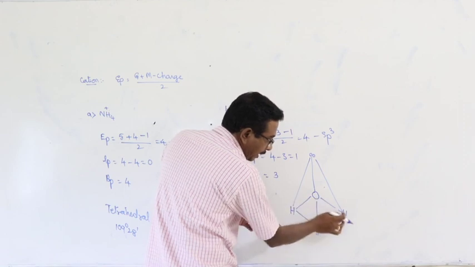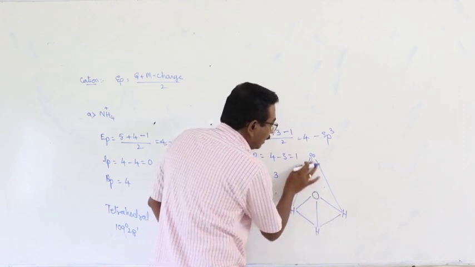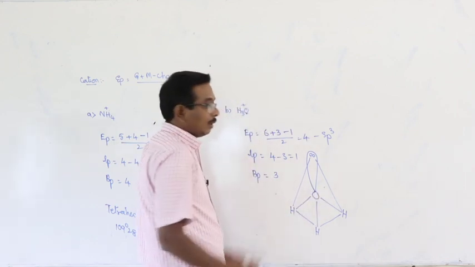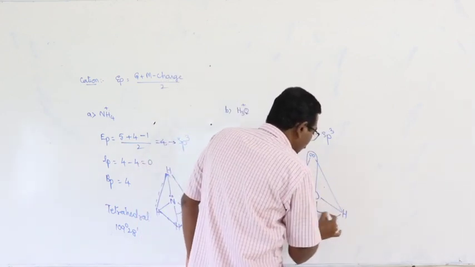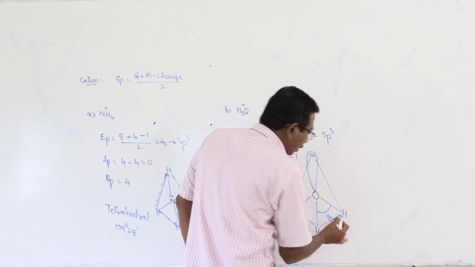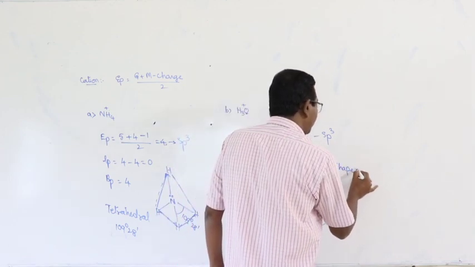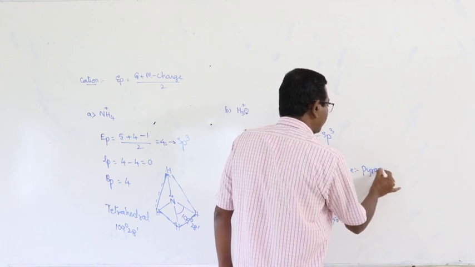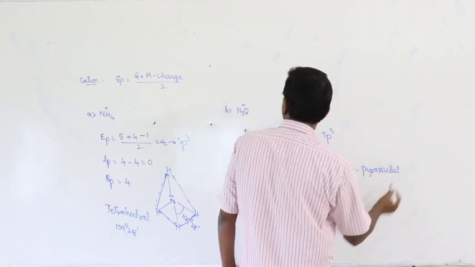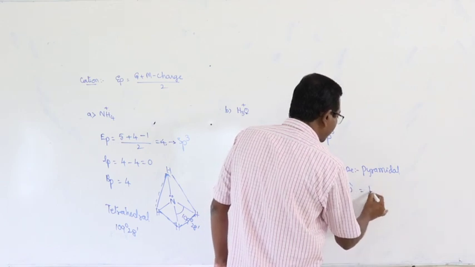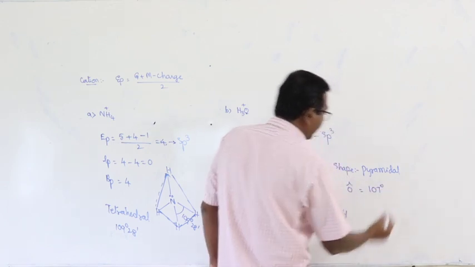Suppose this is nitrogen, hydrogen, hydrogen, NH3, and this is the lone pair. Now, what about the shape? Pyramidal. What is the bond angle? 107 degrees. Shape of the species pyramidal, and bond angle at the central oxygen atom 107 degrees.